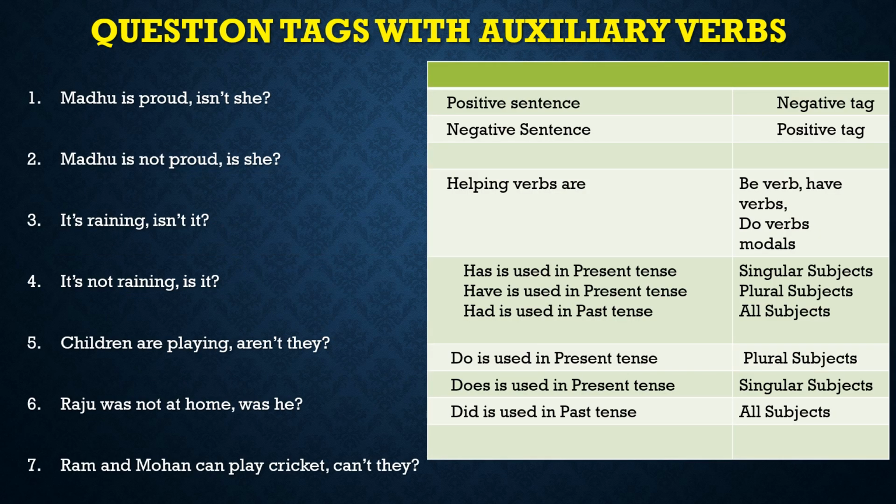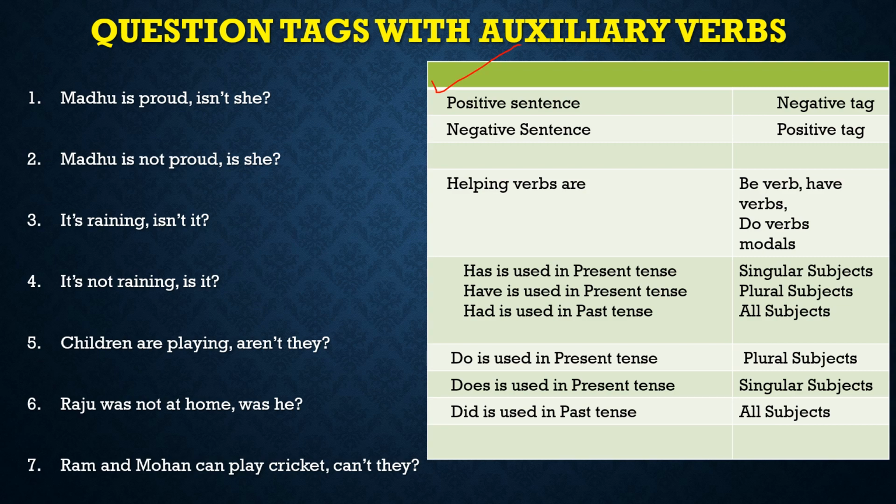Now see, here are a few sentences that I have written. In this we will learn how question tags are formed with auxiliary verbs. Now you see this chart. I have placed this chart so that you can have a better understanding while doing these sentences. Positive sentence, negative tag; negative sentence, positive tag.